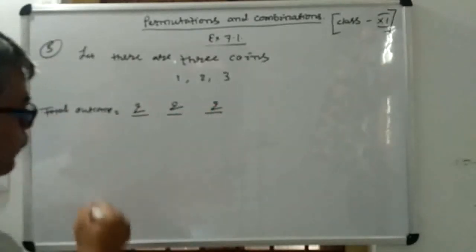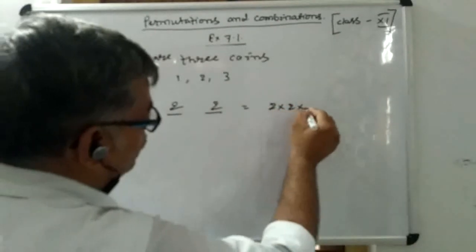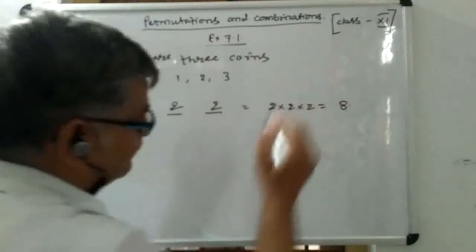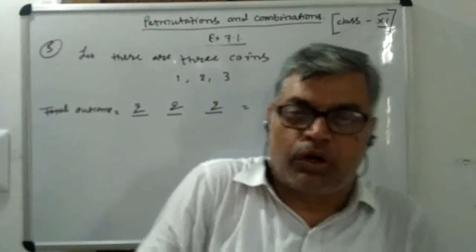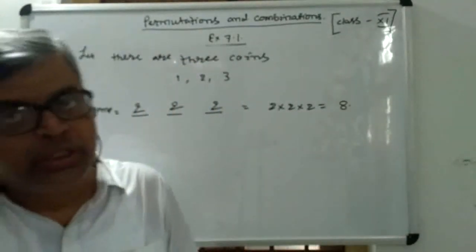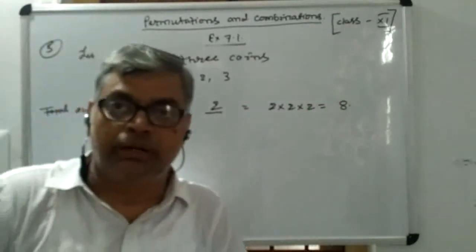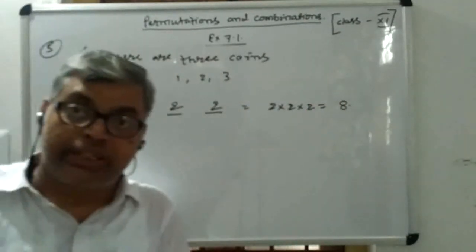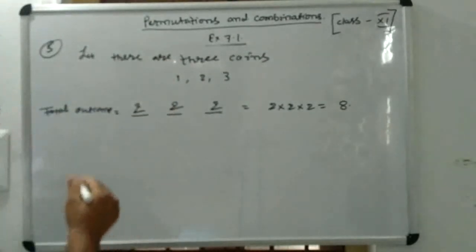So total outcomes will be equal to 2 into 2 into 2, that is 8. So when you toss a coin 3 times or 3 coins at a time, the total number of outcomes will be 8.